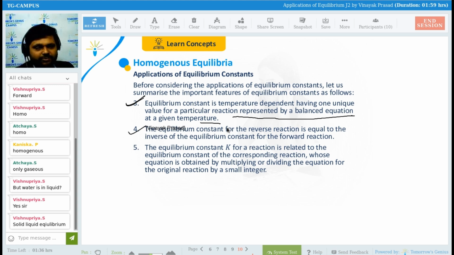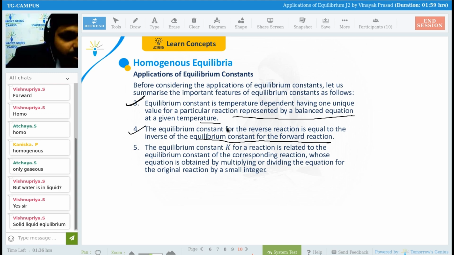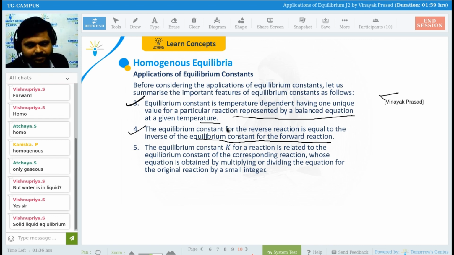Fourth point is what? The equilibrium constant for the reverse reaction is equal to the inverse of equilibrium constant for the forward reaction. See, I will be explaining these things in equations, right? What is saying here? Equilibrium constant for the reverse reaction. Let's suppose the backward reaction is there, right?